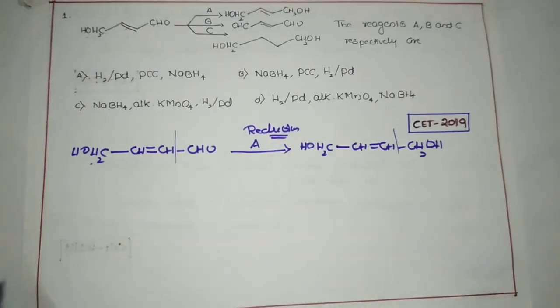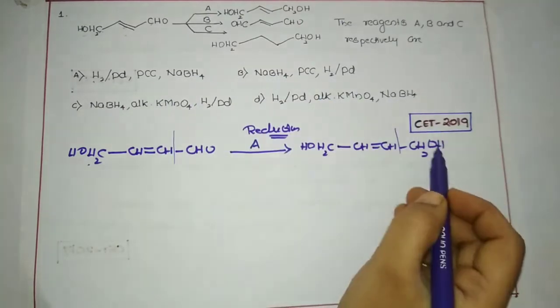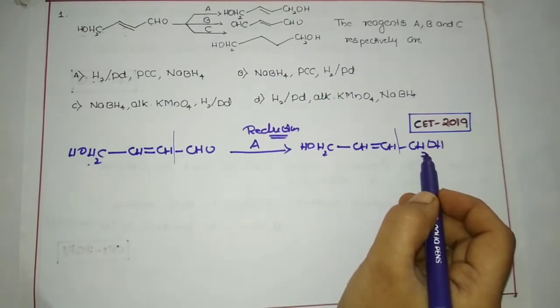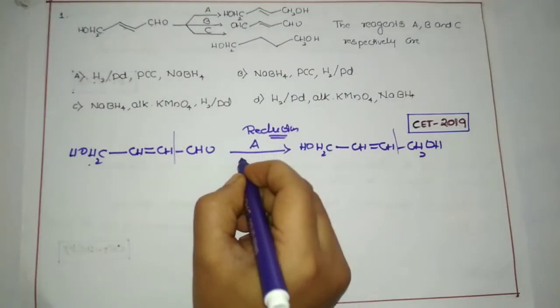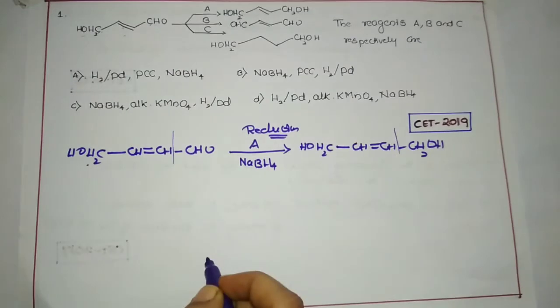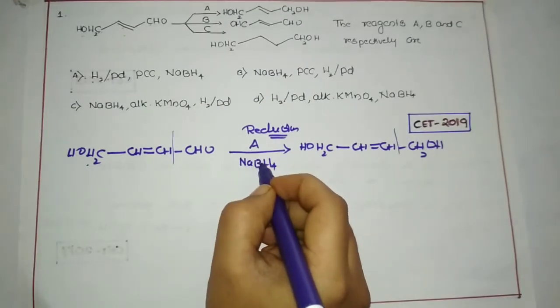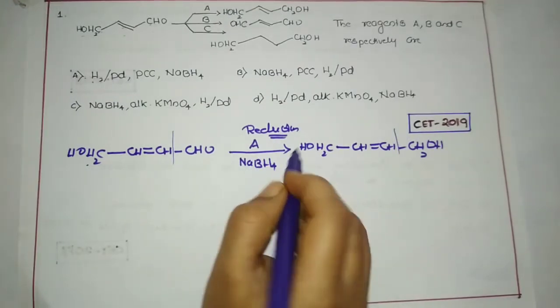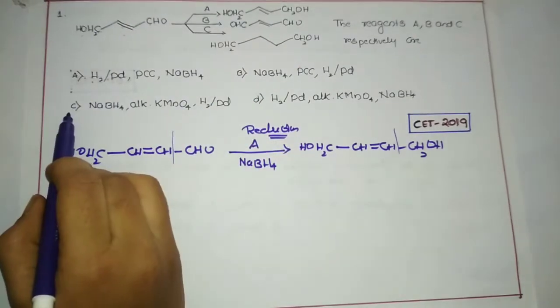So dear students, when the aldehyde group is converted into a primary alcohol, we are going to use a strong reducing agent, that is sodium borohydride. Okay, sodium borohydride we are supposed to use. So for A we can write sodium borohydride.